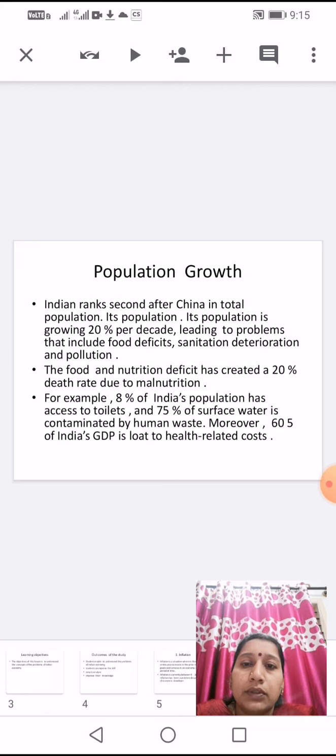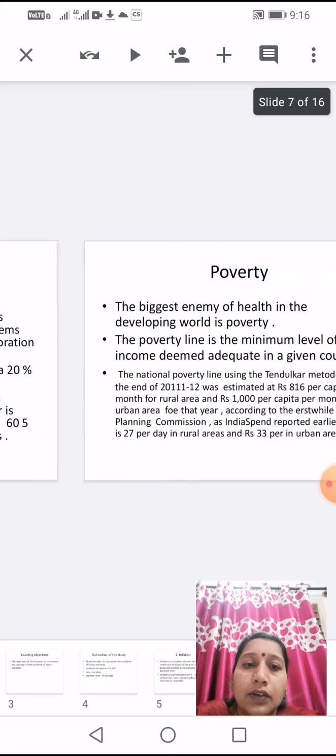Population growth. India ranks second after China in total population. Its population is growing 20% per decade, leading to problems that include food deficits, sanitation deterioration, and pollution. The food and nutrition deficit has created a 20% death rate due to malnutrition. For example, 8% of India's population has access to toilets and 75% of surface water is contaminated by human waste. Moreover, 65% of India's GDP is lost due to health related costs.